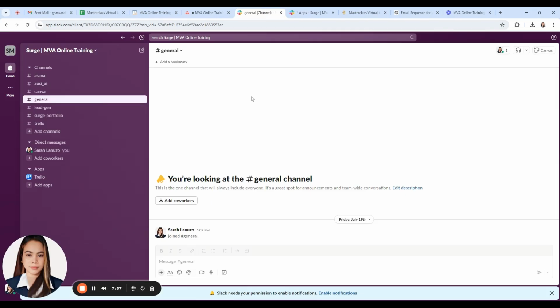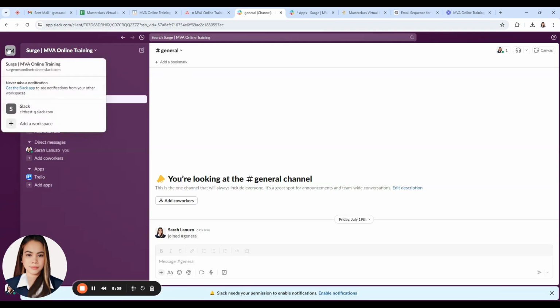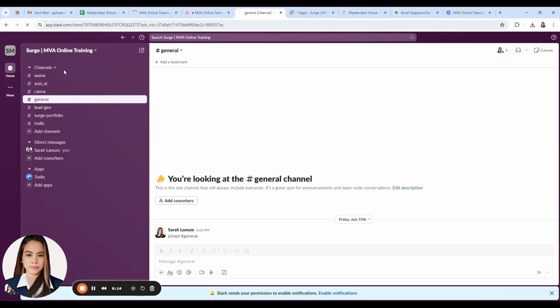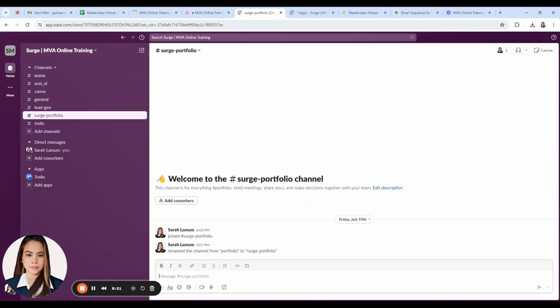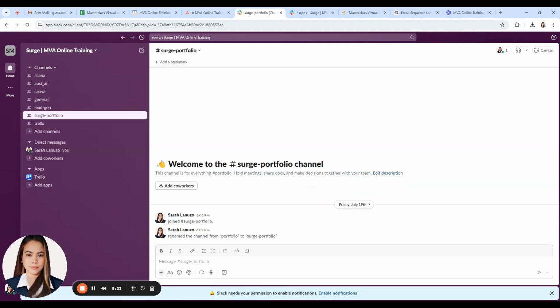So let's move on to Slack. Slack is a communication platform that facilitates real-time messaging, file sharing, and collaboration. Here in Slack, you can create your own workspace. I have two workspaces here. So let's discuss the Surge MBA online training. Here you can create different channels per project, department, or topic. Channels help keep conversations organized.